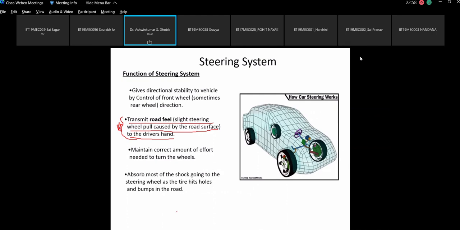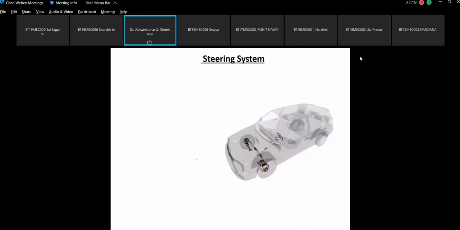So now the fourth one is to absorb most of the shock going to the steering wheel as the tire hits holes and bumps on the road. So if there are certain potholes or bumps on the road, the driver should get the feeling of that, so that he is able to control the vehicle. Now the